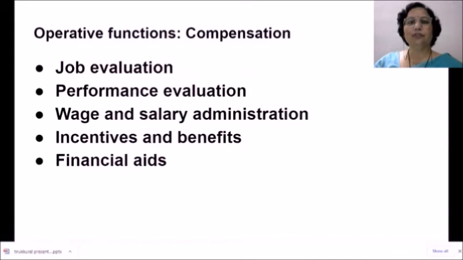Next operative function of Human Resource Department is compensation. What is compensation?